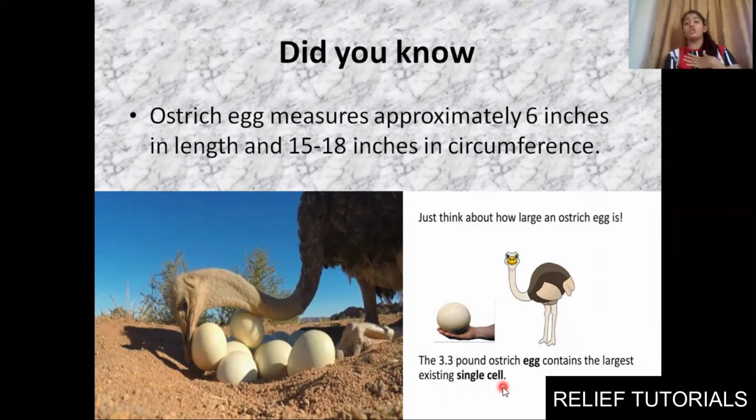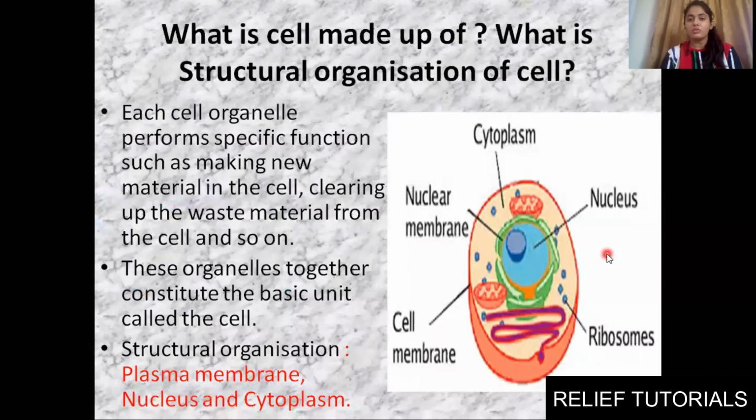If we talk about the human body, which is the largest cell in our body? It is the egg cell, ovum. The smallest one is the sperm cell. The longest one is the nerve cell. These are a few basic questions that might come in MCQs during your exam, so make sure you have a note on it. Clear? Fine. So this was about different types of cells, unicellular and multicellular.